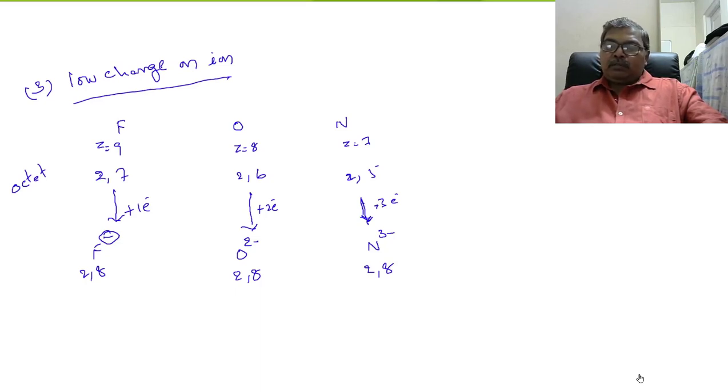Now, see here, whenever an electron is added to the outermost orbit of a neutral isolated gaseous atom, X minus ion is formed and energy is liberated.